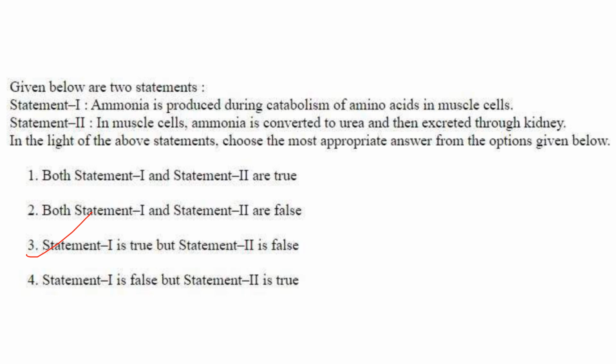That is more correct. Not in muscle cells, it is in the liver that ammonia is converted to urea. So statement 1 is true, but statement 2 is false. Answer is option 3.